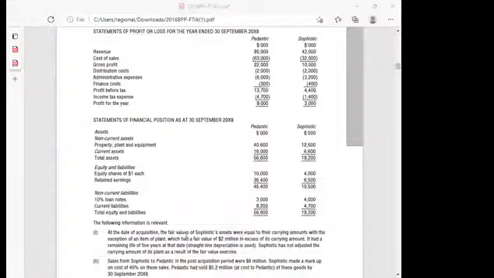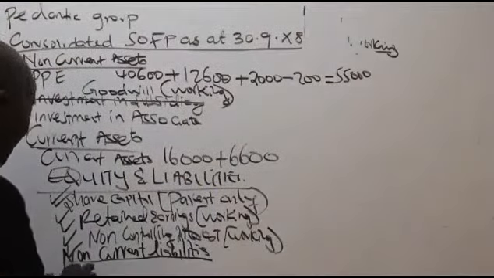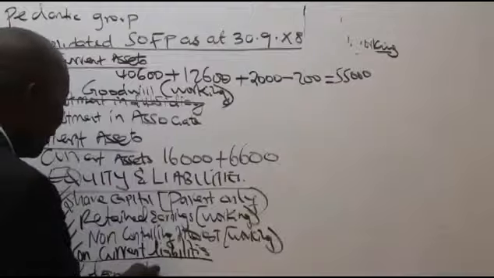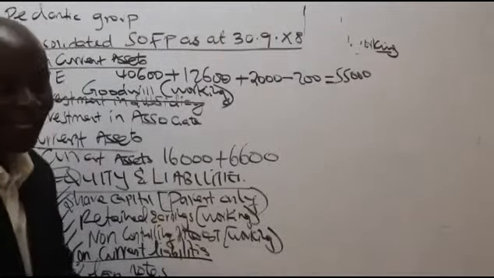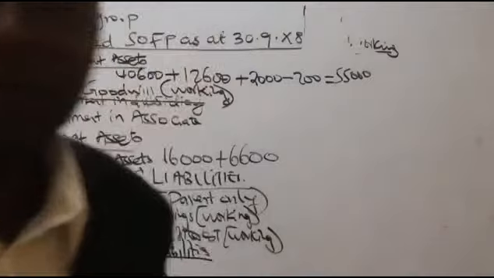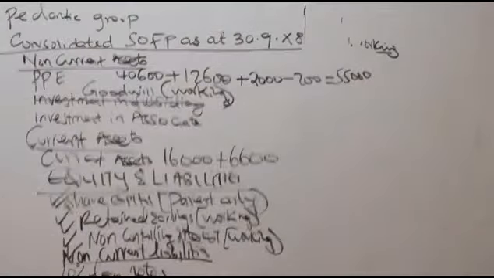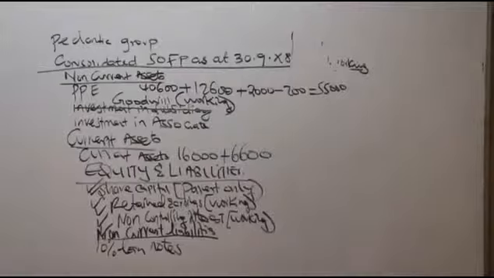Now, ladies and gentlemen, here we are. When you look at the non-current liabilities, we have 10% loan notes. So you'll come and mention here 10% loan notes. And remember, you are consolidating, putting things together. So the loan notes, ladies and gentlemen, I have to adjust my camera a little bit to capture the entire board.